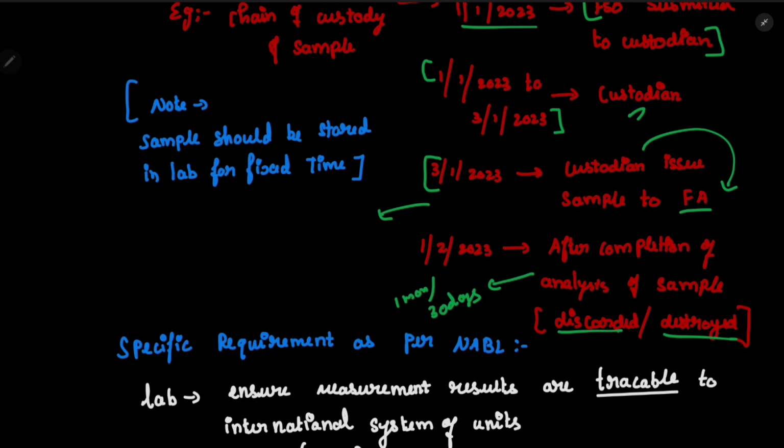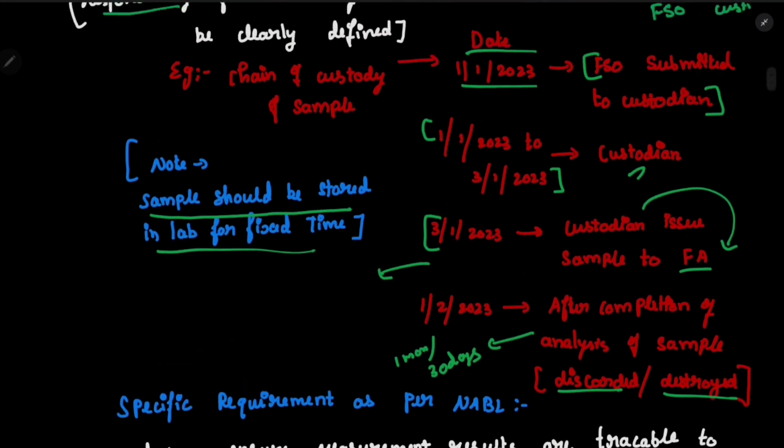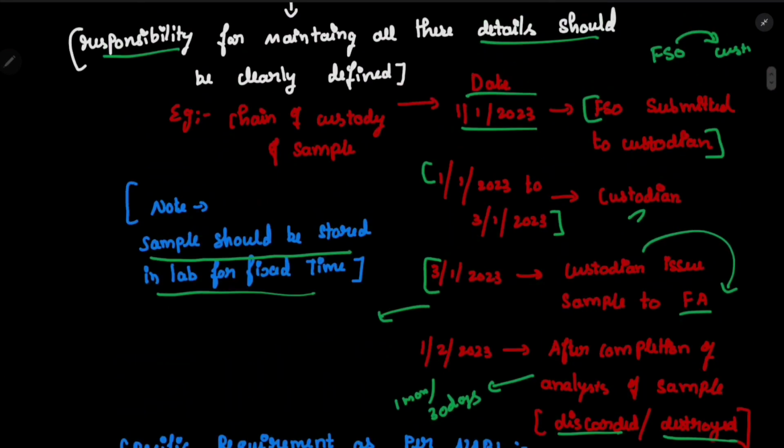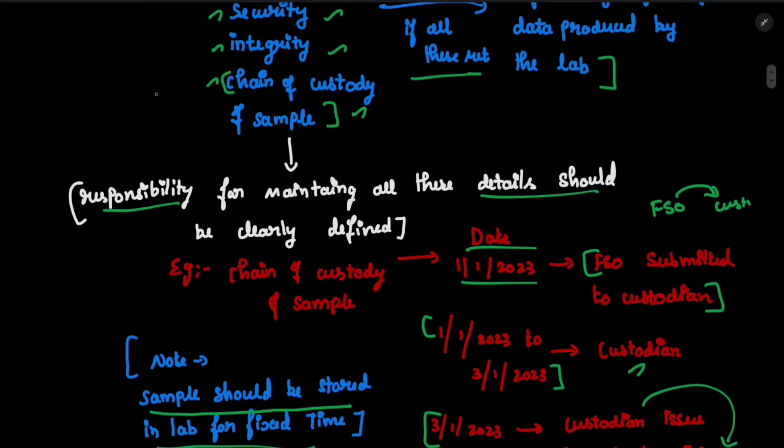So that's why we can say that the sample should be stored in the lab for a fixed time. From this graph we can see who has the chain of custody of the sample at what time. So if any tampering happened in between, we can point out who has the responsibility, who has the accountability, right?